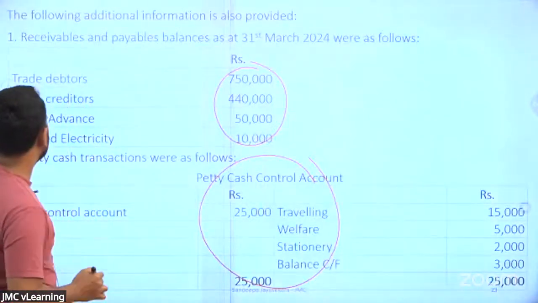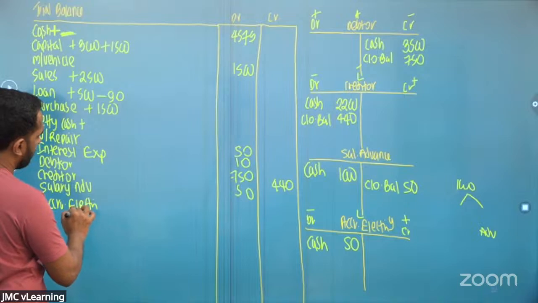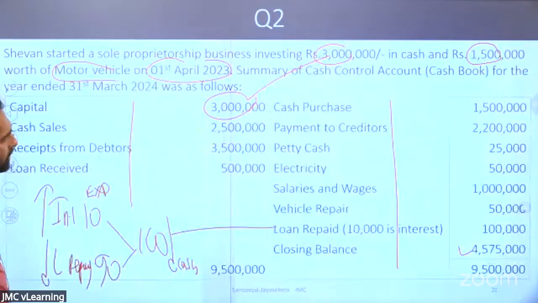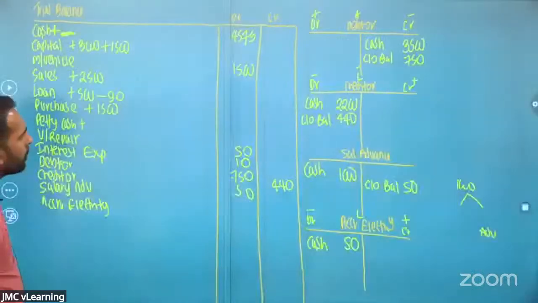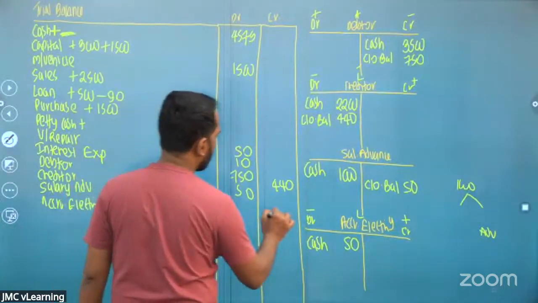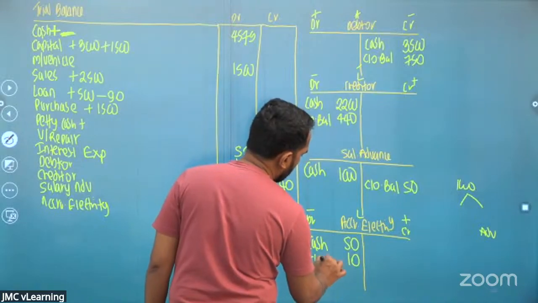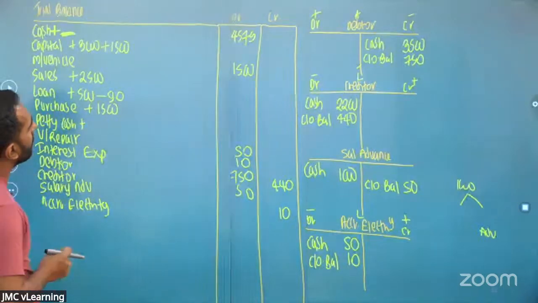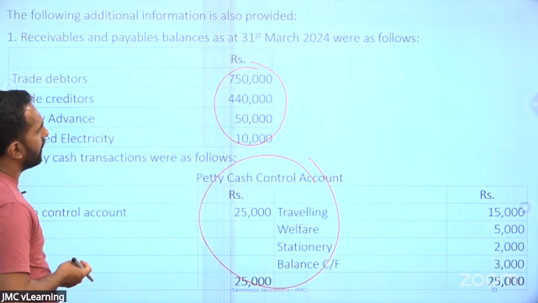Right. Next one, accrued electricity. If you take the accrued electricity, it's a liability. The accrued electricity is 10 rupees. Then what is the double entry? Accrued electricity will be credited 10 rupees, and the electricity account will be debited as a closing balance. Okay. Then we are done with these transactions.